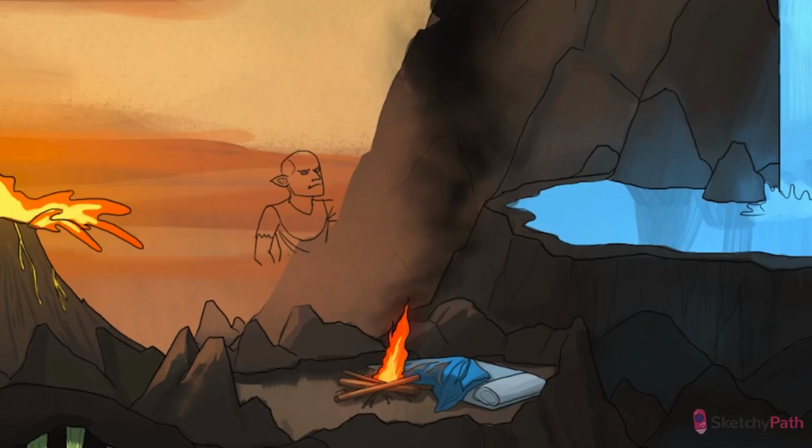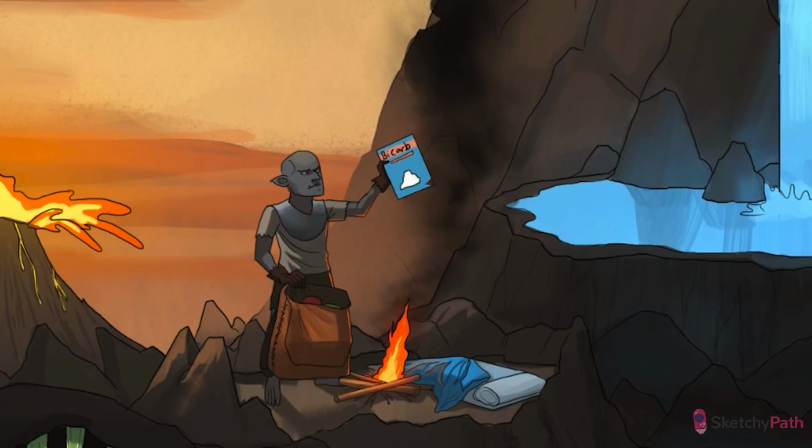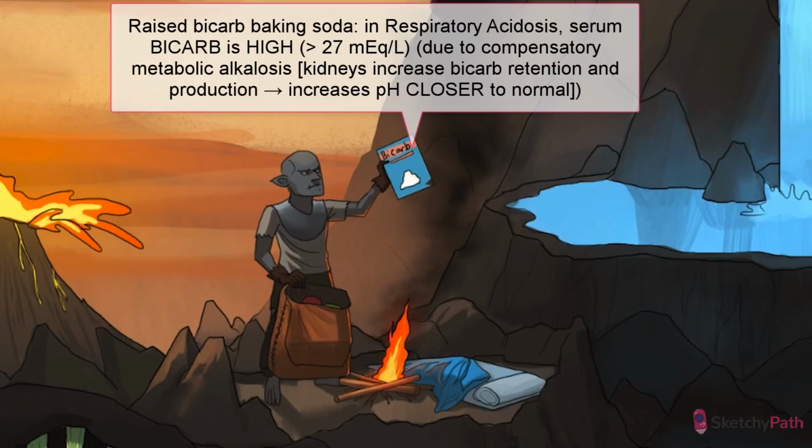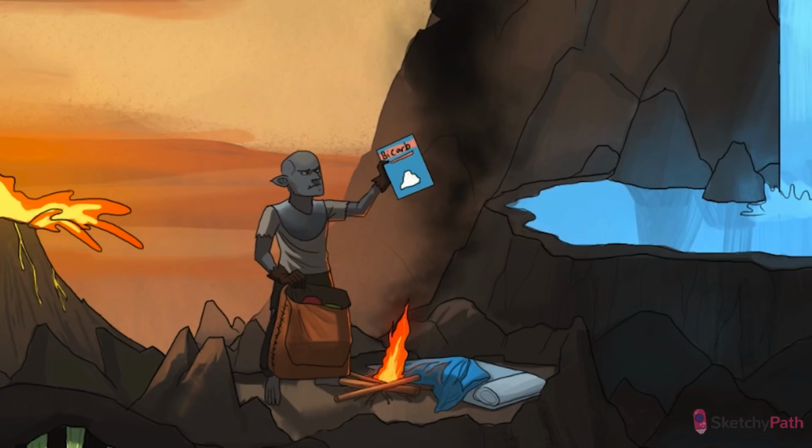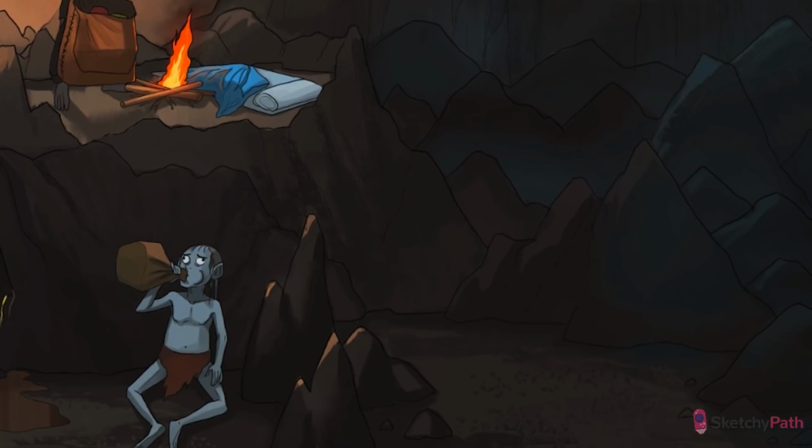Shh. It's another cork. See how he's lifting that bicarb baking soda from the travel pack? That stands for increased bicarb. So to recap, in respiratory acidosis, we see low pH, high PaCO2, and a compensatory increase in bicarb by the kidney. All right, let's take a look at a few pathologies that cause patients to retain CO2.